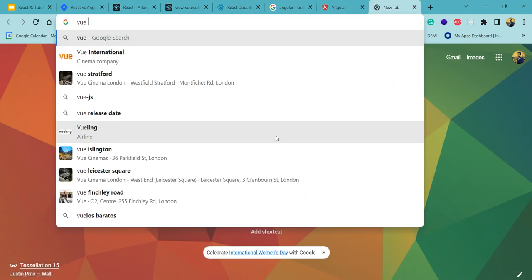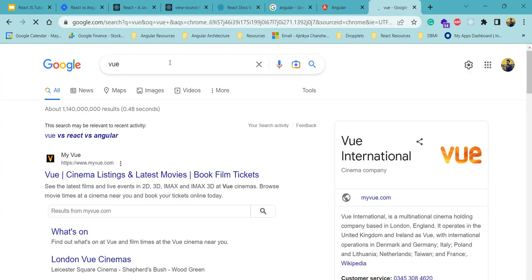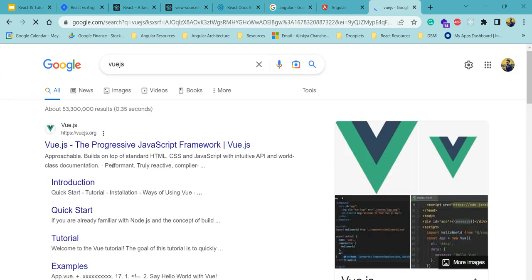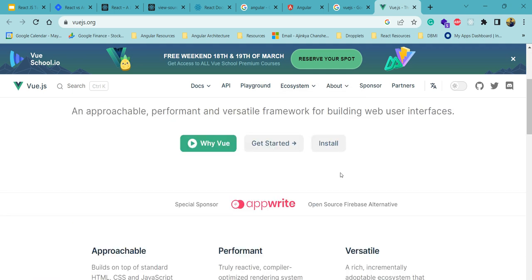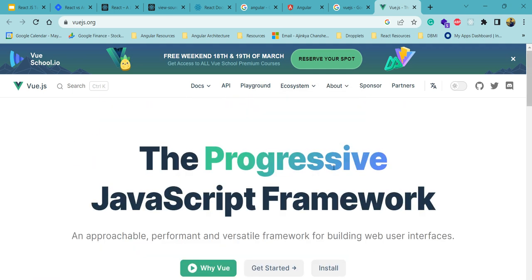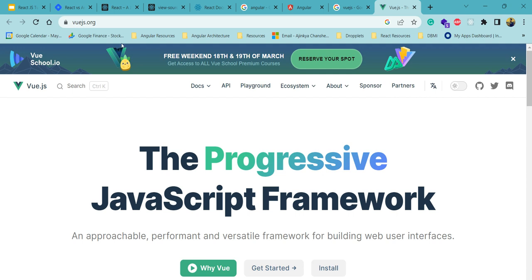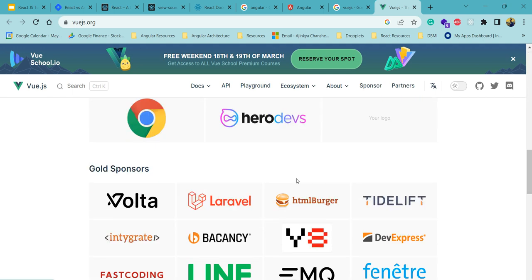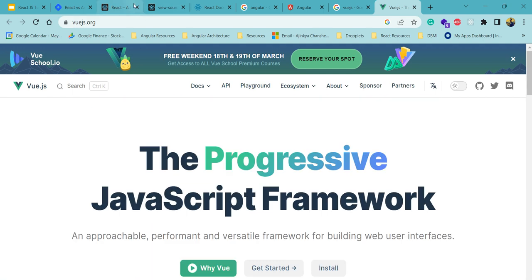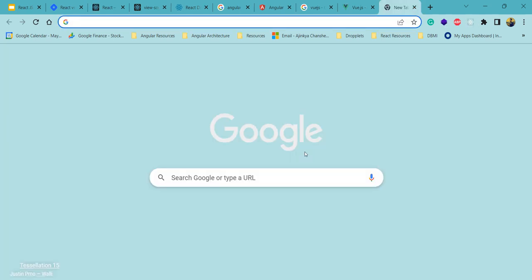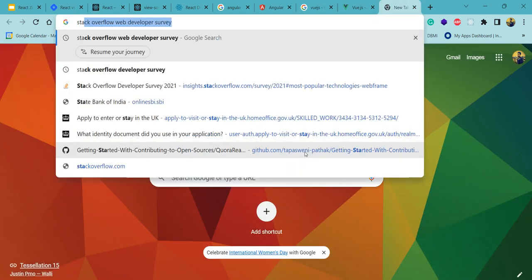As you know, we do have Vue. That's Vue.js, not Vue International. Okay, so Vue is different. This Vue.js is also an alternative platform for the same. So we can achieve the same thing, the creation of web applications, using React, Angular, and Vue. But React is quite widely used, and we'll see why that is.